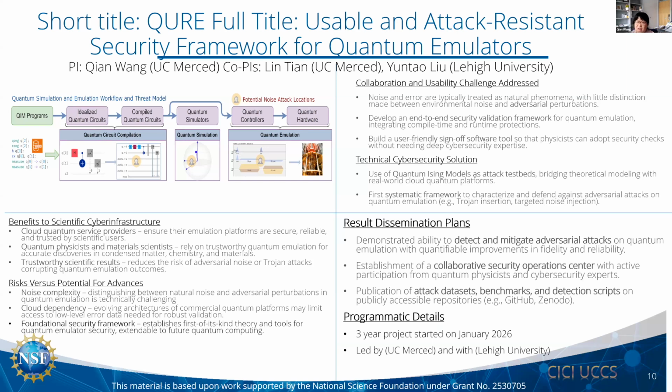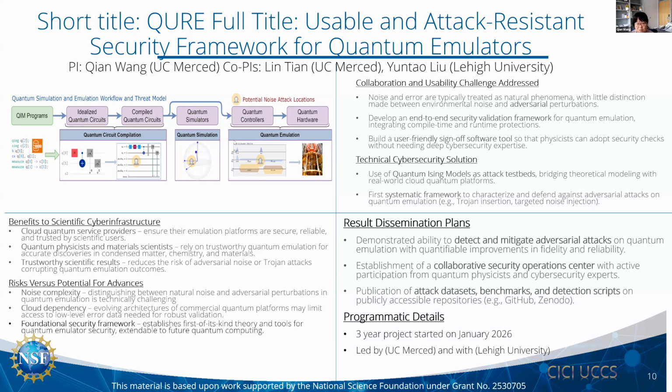Our work has outcomes in both usability and cybersecurity. For the usability solutions, we first want to build an end-to-end security validation framework for quantum emulation, integrating both compile-time and runtime predictions.